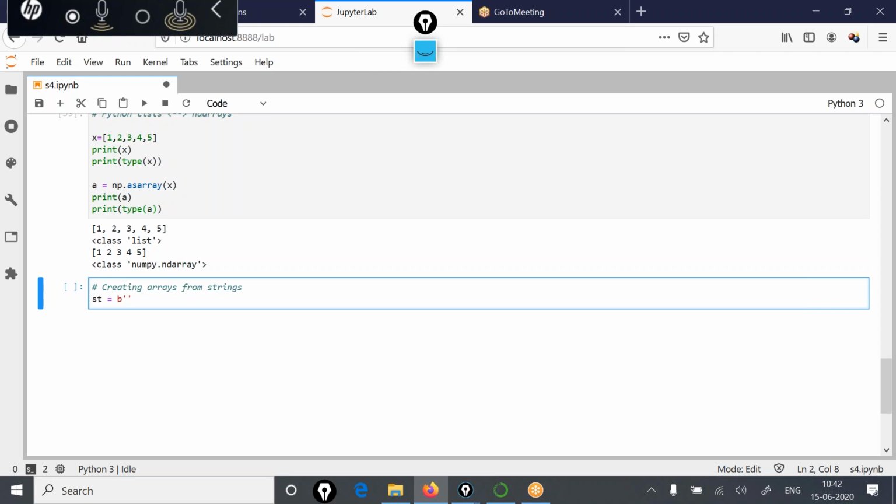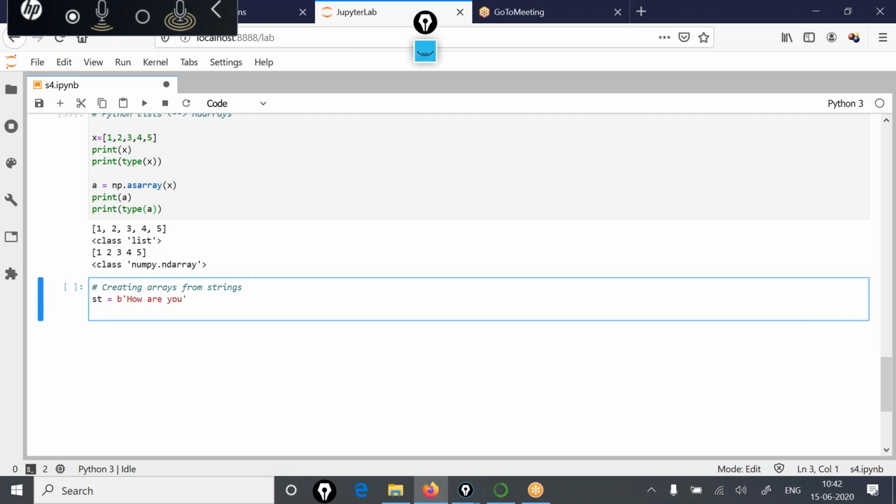So let me have this string value: string is equal to b"how are you". If you now execute this statement, a is equal to np.fromstring, with the string, comma, dtype equal to S1, see how this function will behave.